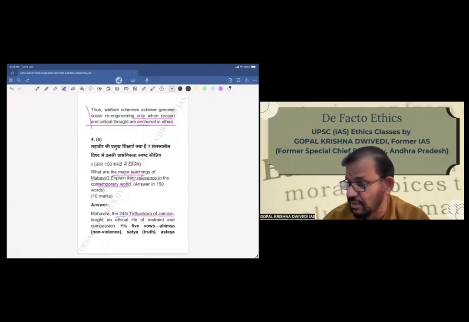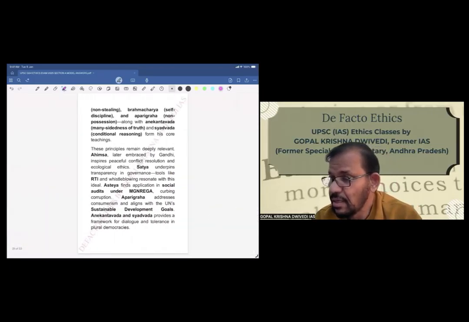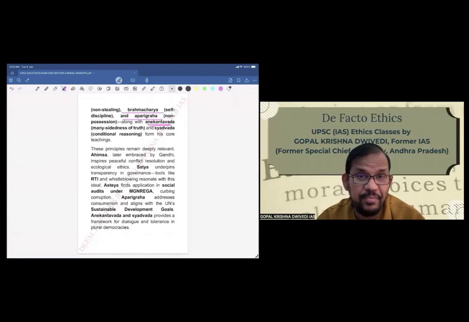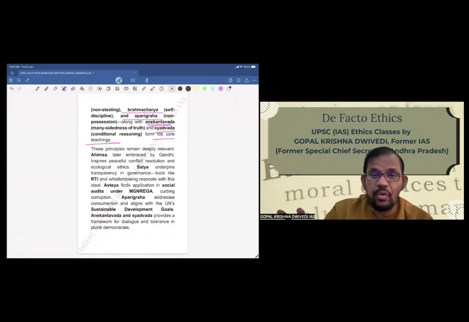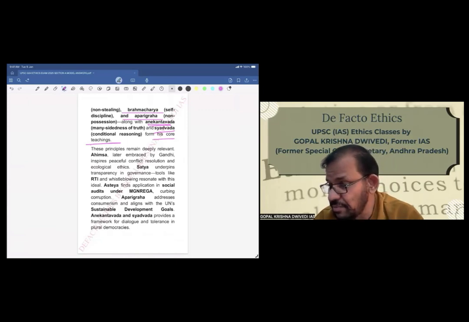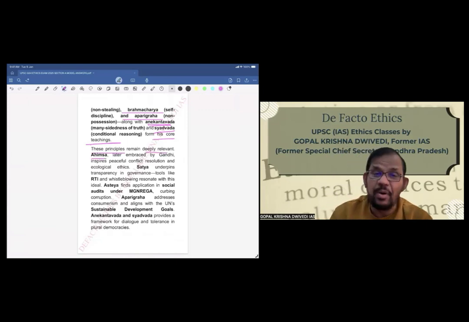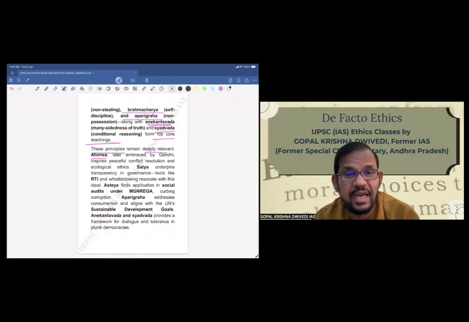Mahavira, the 24th Tirthankara of Jainism, taught an ethical life, restraint and compassion. His 5 vows, Ahimsa, Satya, Asteya, Brahmacharya, and Aparigraha, along with Anekantvad. These are again Jaina theories, very, very important theories of Jainism. Anekantvad and Syadvad form his core teachings. So these are the core teachings of Jainism given by Mahavir. These principles remain deeply relevant. So now second part of the question we are coming. These principles remain deeply relevant.